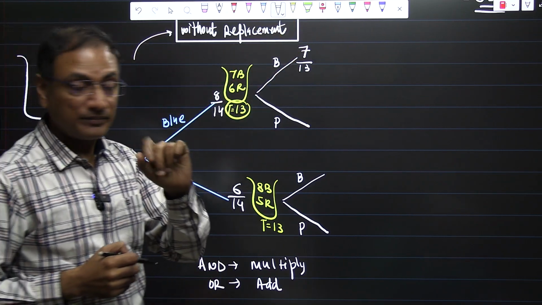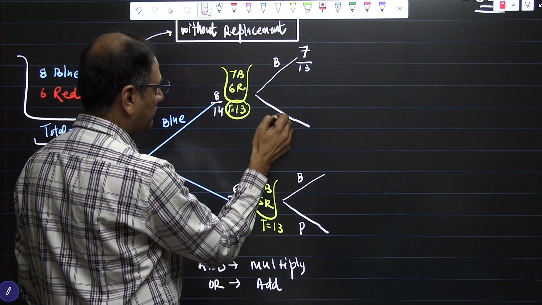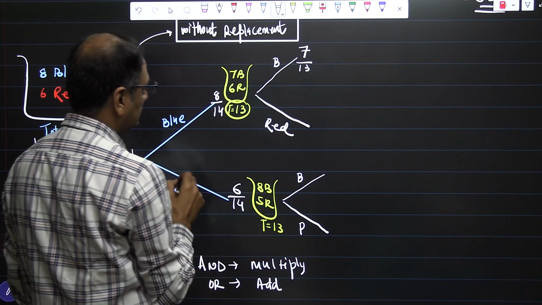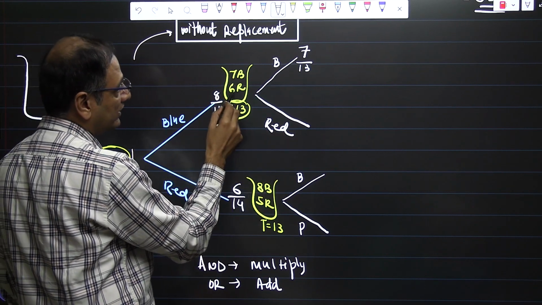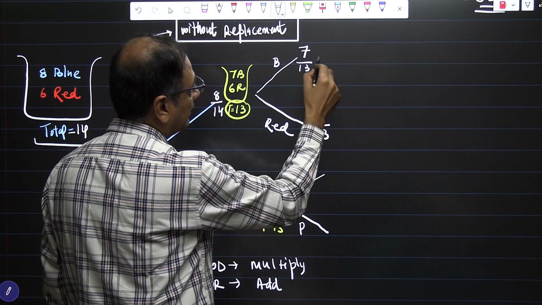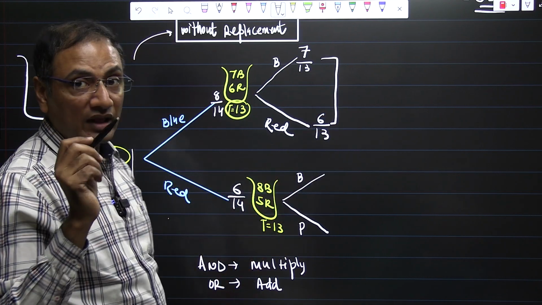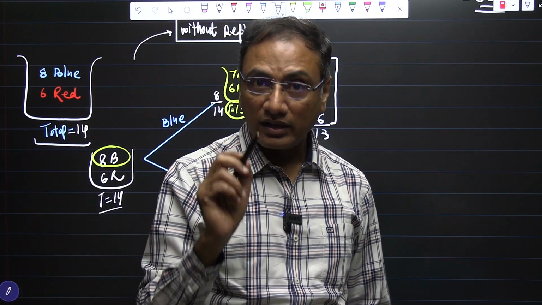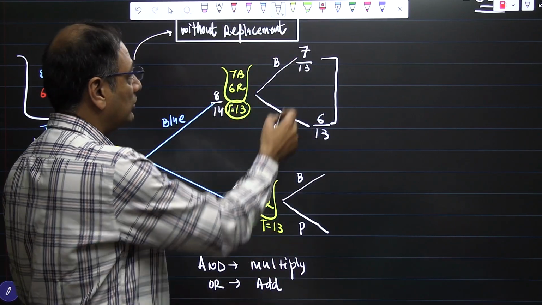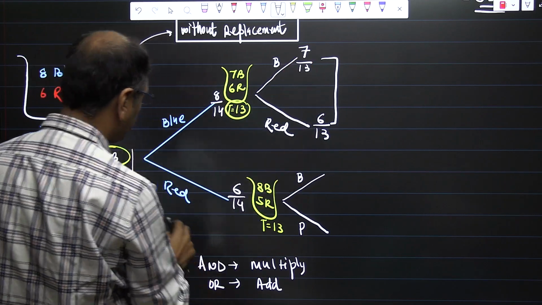And it means the probability of getting blue and blue is 8 by 14 times 7 by 13. One ball is reduced. And here if we are going to take the red ball, what we are having here is 6 red balls and total is 13. And you need to remember this, the sum of branches at a point has probability sum as 1. If you are making some mistake, you can verify your answer. 7 plus 6, 13 by 13, that is 1.